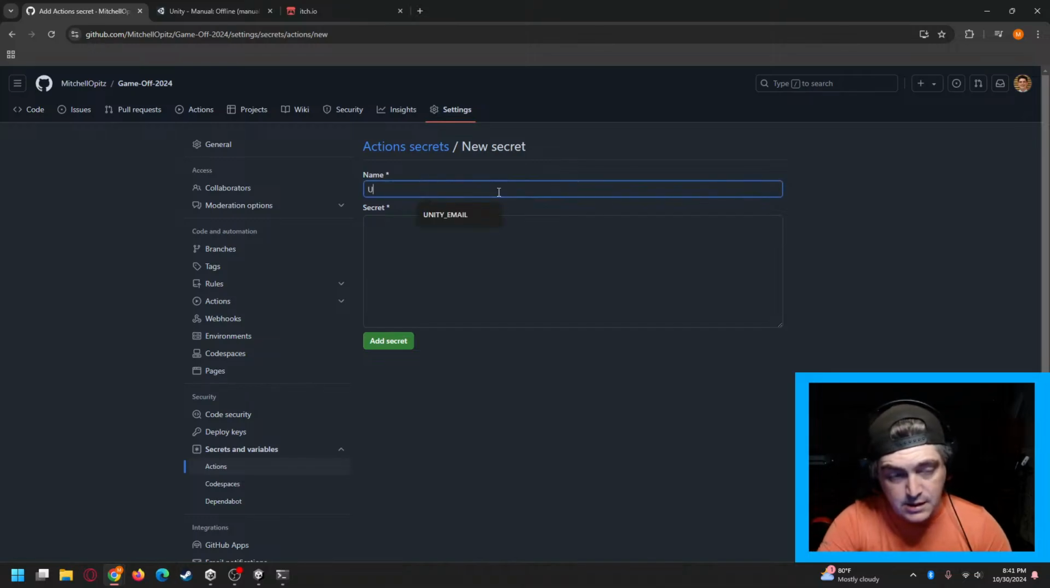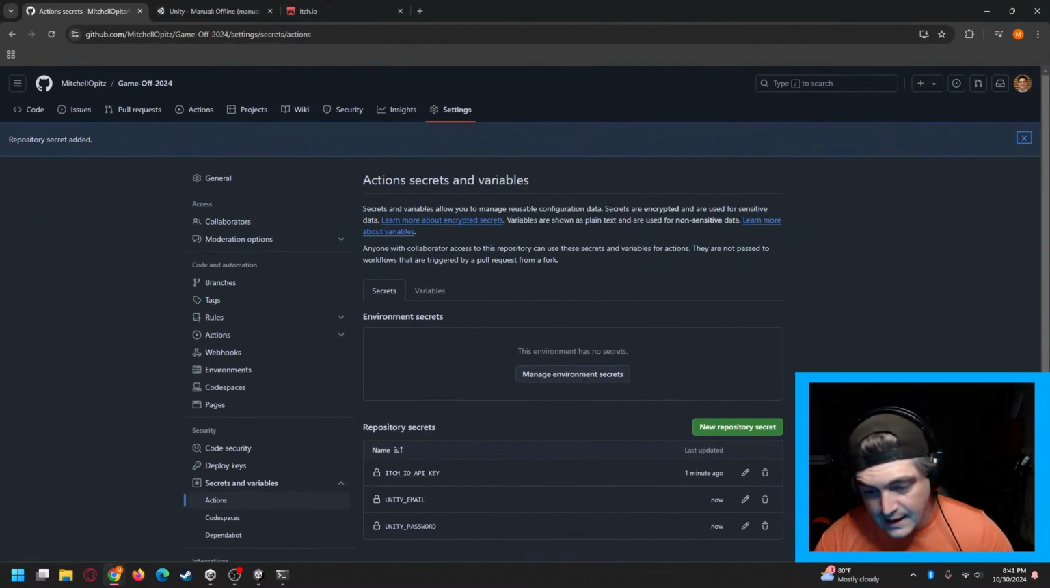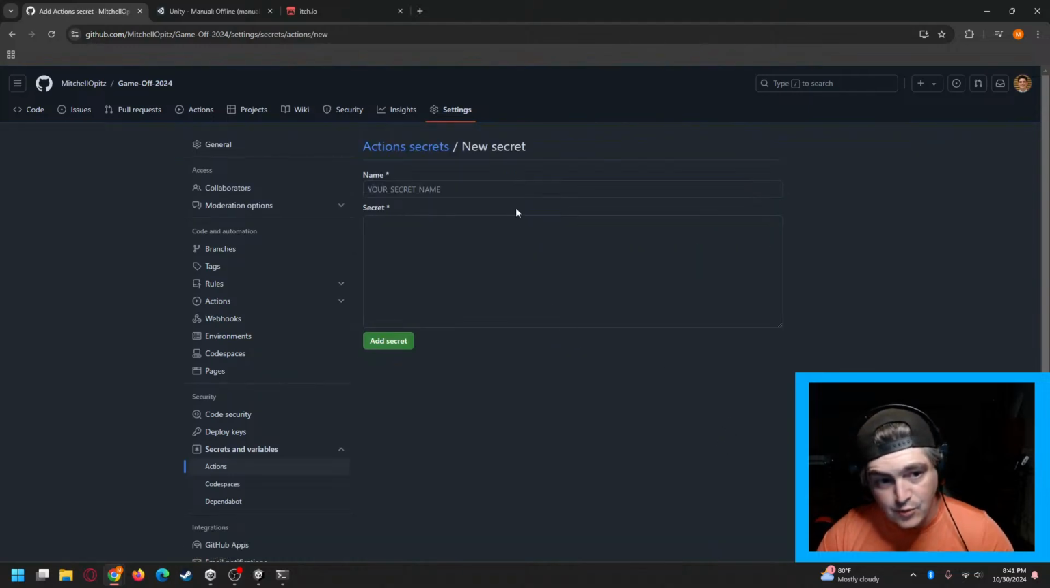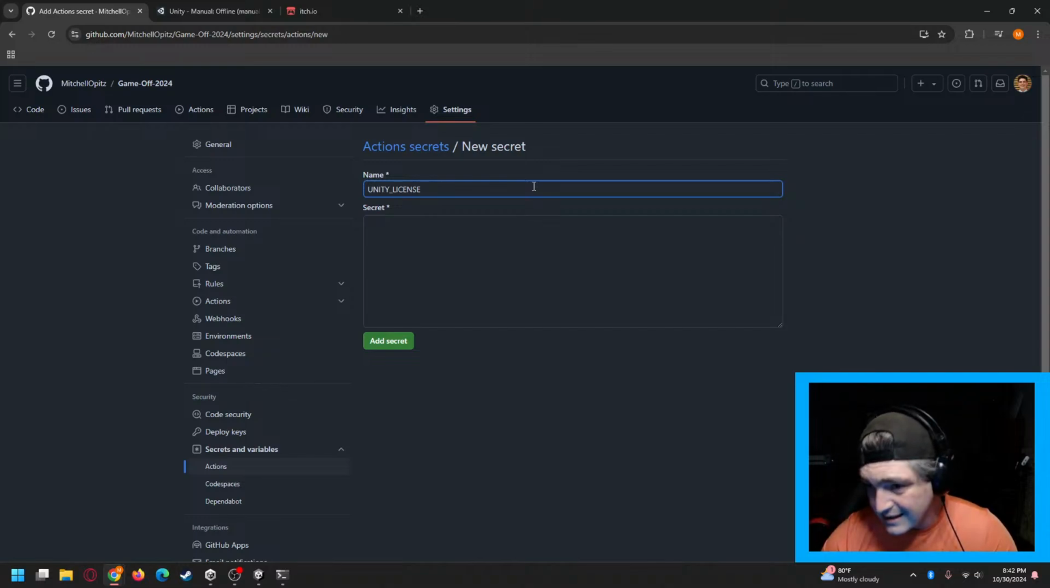Next one is going to be Unity password. I definitely don't want you guys seeing that one. And the final one is going to be your Unity license key. And this one is a little bit more complicated to get. The way you do this, you have to go into...